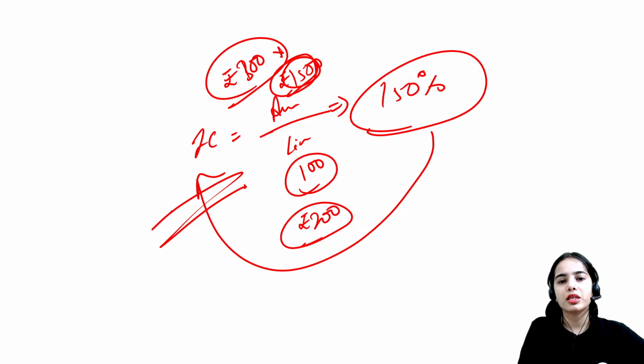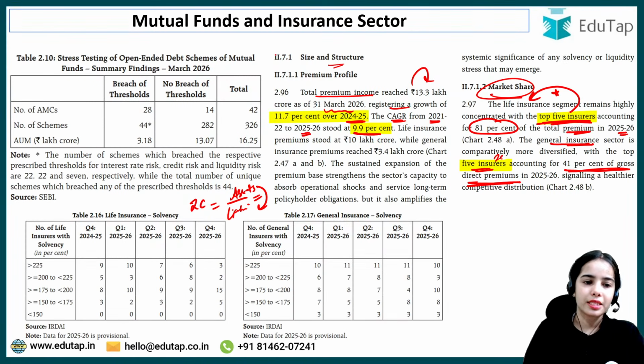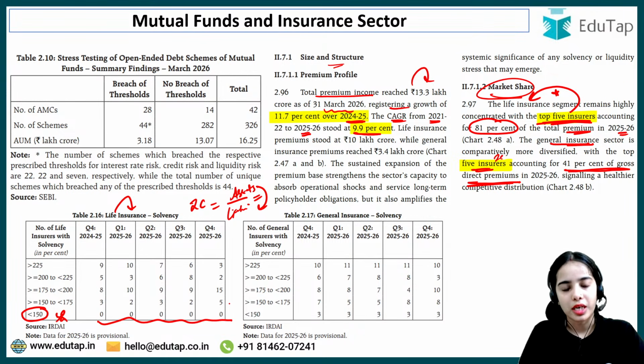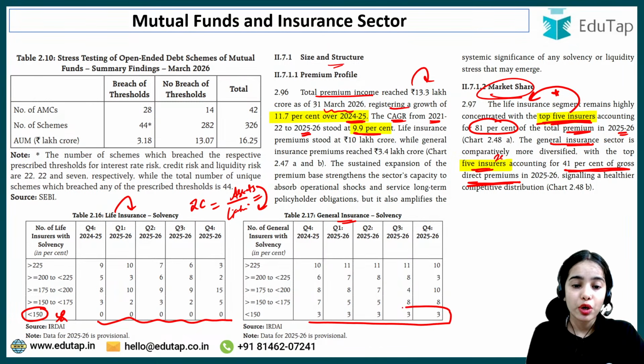Okay, 300 rupees are the assets that have to be maintained. That is the idea. Now in the life insurance, there is no life insurance company with a solvency ratio of less than 150. But in the general insurance category, there are 3 insurance companies that have a solvency ratio of less than 150. Okay, so this is the idea.